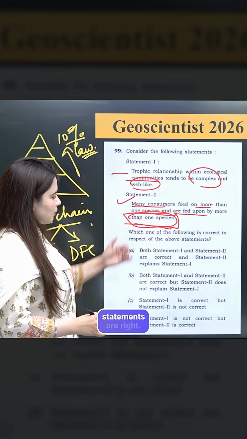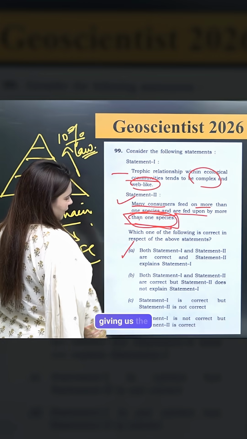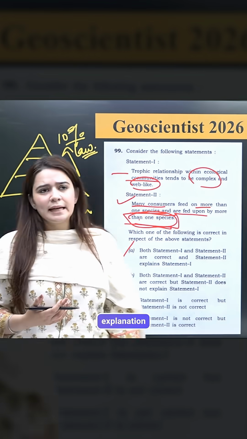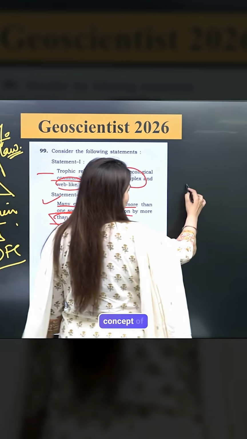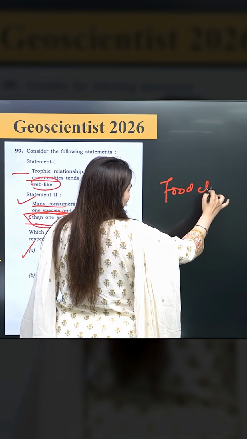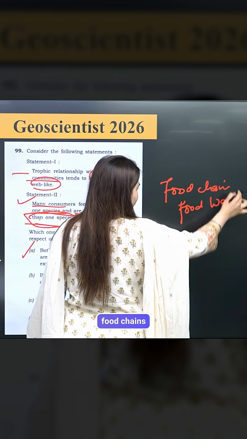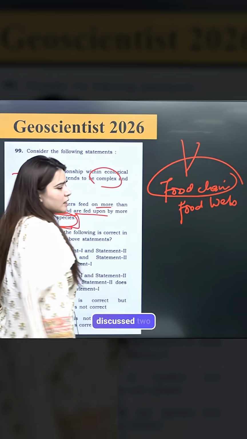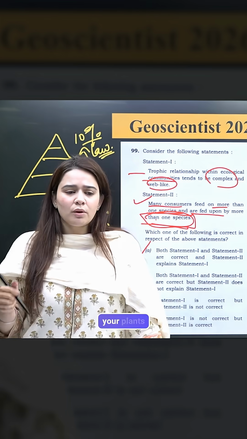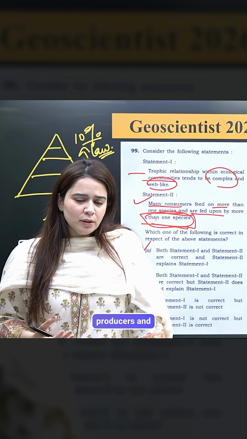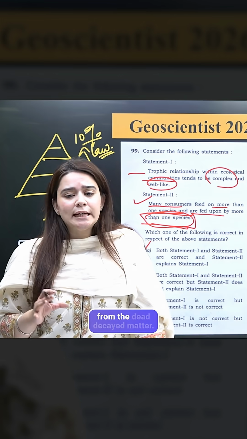So both the statements are right here, and the second statement is giving us the correct explanation for statement 1. So you have to revise the concept of food chain and food webs. And of course, in food chains also, beta, we have discussed two types of chains. One is a grazing food chain, which begins from your plants, right, from the producers. And then you have a detritus food chain, which begins from the dead decayed matter.